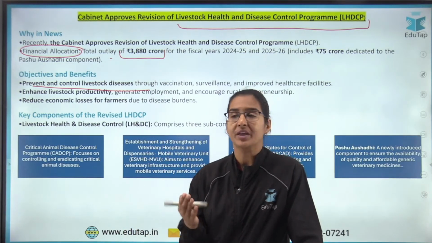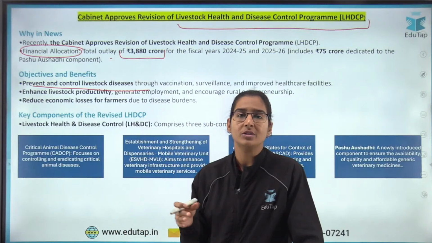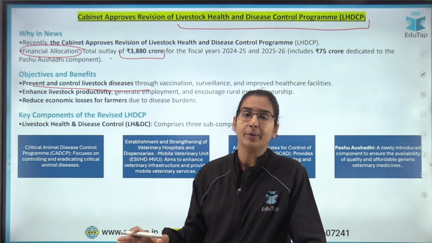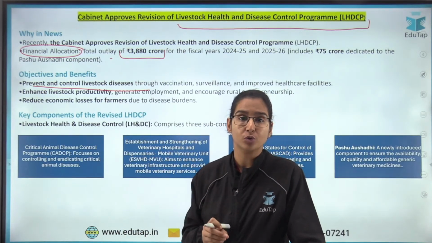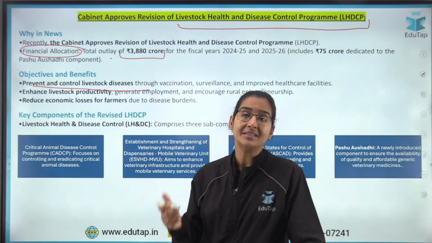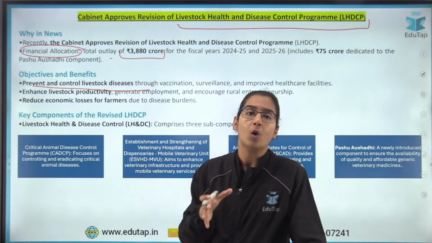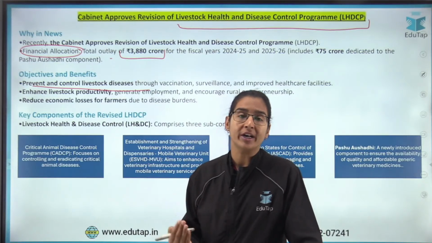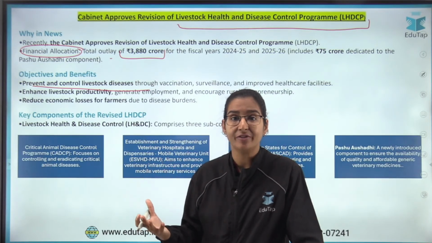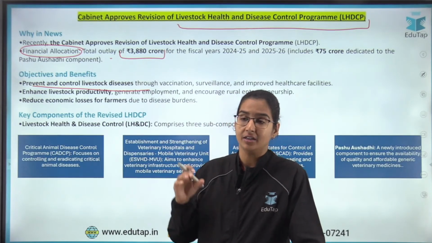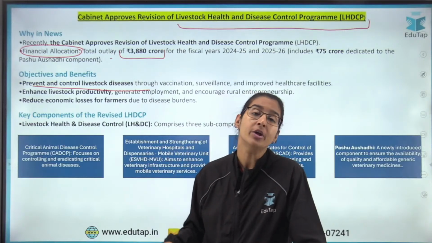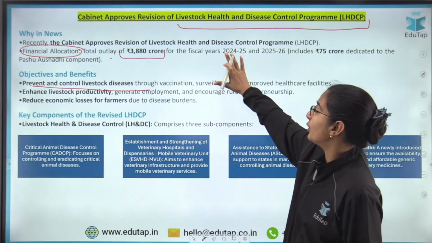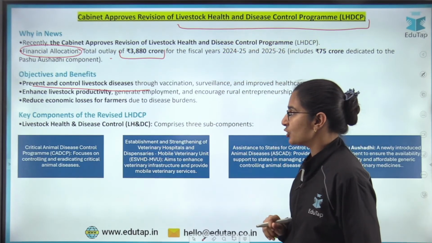If you guys remember, some 2-3 years back, there was this widespread lumpy skin disease in the cows which we saw. A lot of cows died because of that particular disease, and it caused huge economic loss to the farmers also, because a lot of our rural masses, apart from agriculture, are dependent on dairy and animal husbandry as a profession. Now, it is very important for these diseases to be treated and for these cattle to be vaccinated before, so that the economic losses can be brought down and the productivity of the cattle can be increased, right? So keeping all these things in mind, we have launched this particular scheme, which is the Livestock Health and Disease Control Program, right?